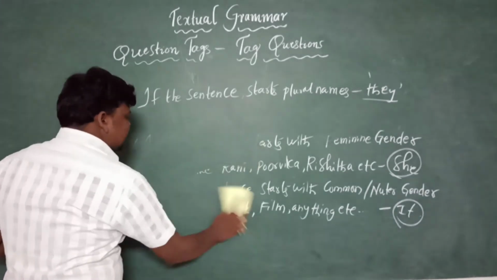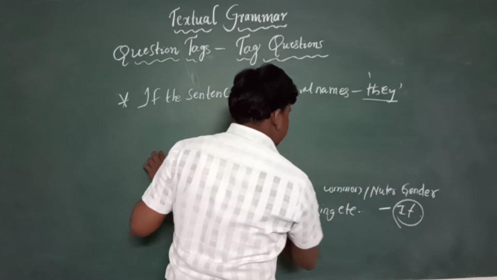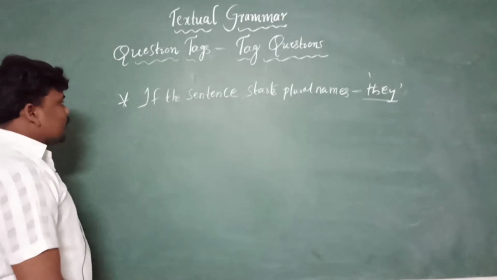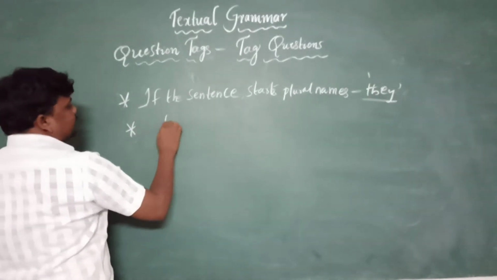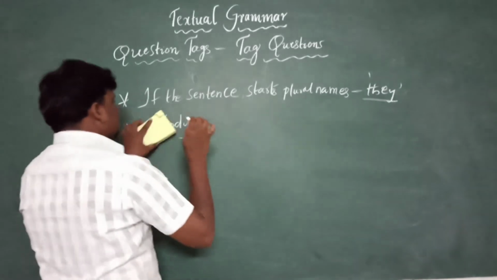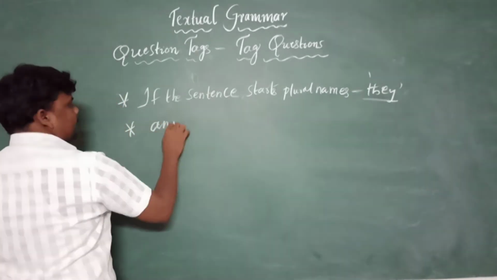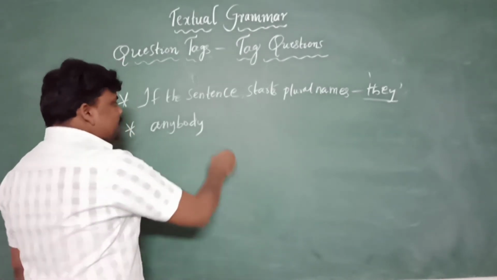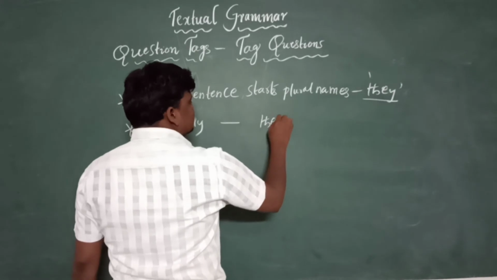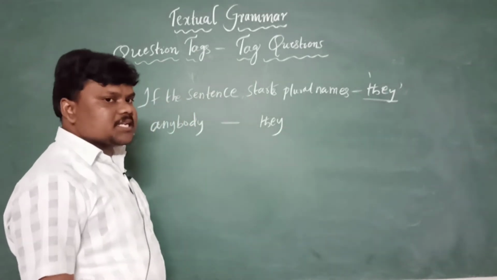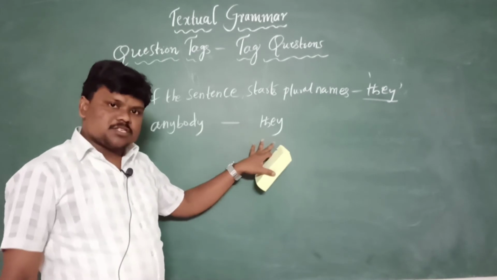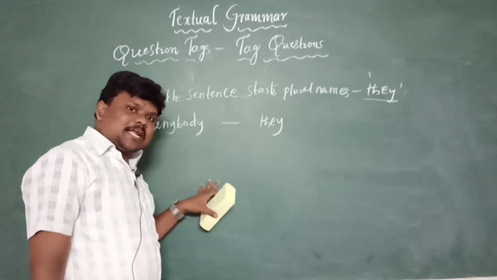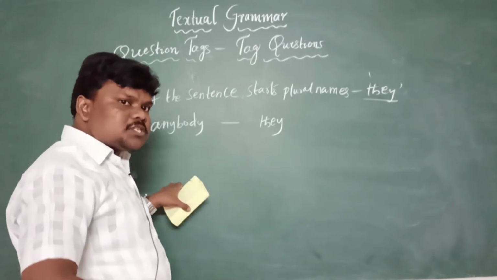And one more important thing is, anybody, somebody, everybody, and anyone like that, for these also we need to write they, compulsory, without any doubt. So if the subjects are there in a naming word, we need to change those names into pronoun.